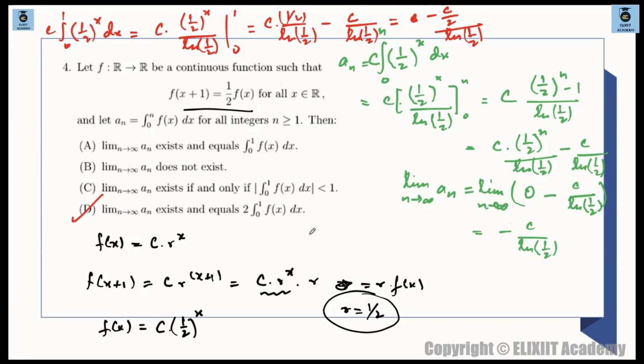Option D will be correct, clearly दिखाई दे रहा है कि 2 times of this will be the same, minus minus cancels out, so c by 2 times of log half will cancel out, तो क्या बचेगा, c by 2 is equal to c, which is nothing but 2c only, so 2 times of this thing will be the answer.